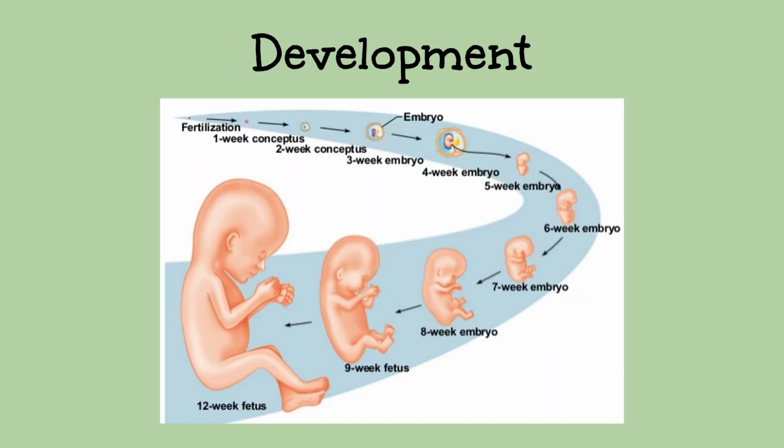A zygote then goes through stages of development before it becomes a full-grown offspring. In humans, the zygote grows into an embryo from 0 to 8 weeks, and a fetus from 9 weeks to birth, which is about 40 weeks total. This process of growth and development happens as cells divide. We will learn about this process soon.